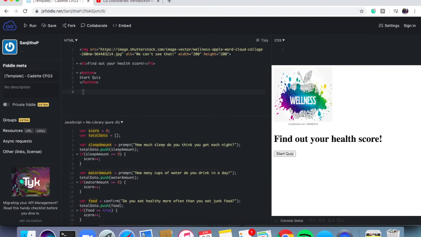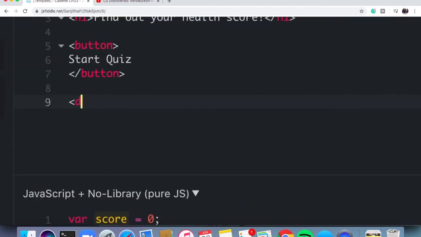I'm going to go in and add that less than symbol. I'm going to say div, and then say ID equals. Essentially what we're doing is creating a placeholder in our HTML that's waiting for the information we're going to give it from JavaScript. It's a way for us to connect the two now. So I'm going to give it an ID. This is a way for me to identify it and basically tell each portion from my JavaScript, each piece of information I'm trying to insert, where it needs to go.